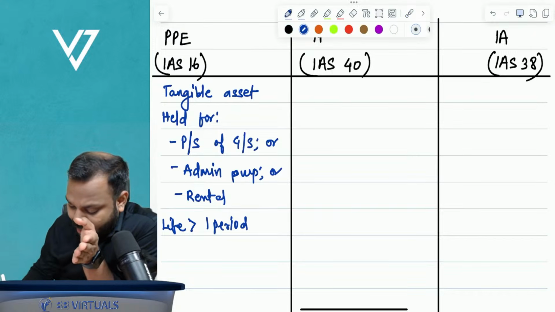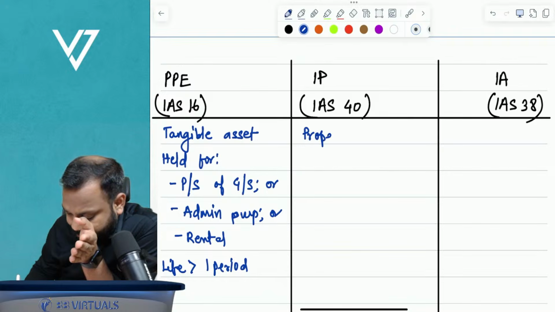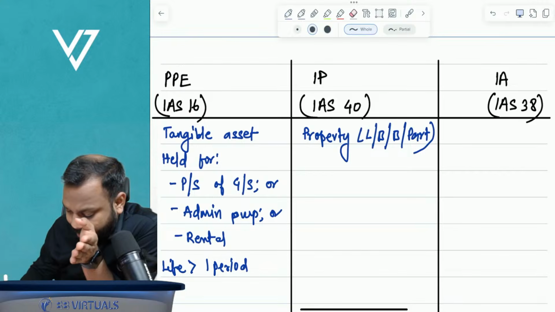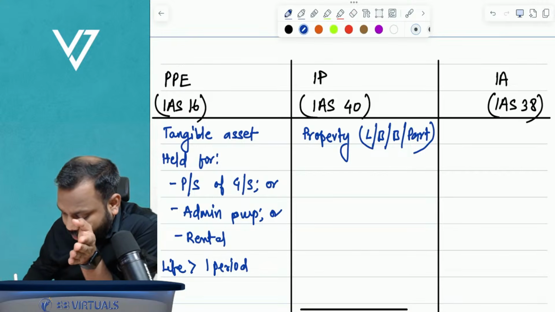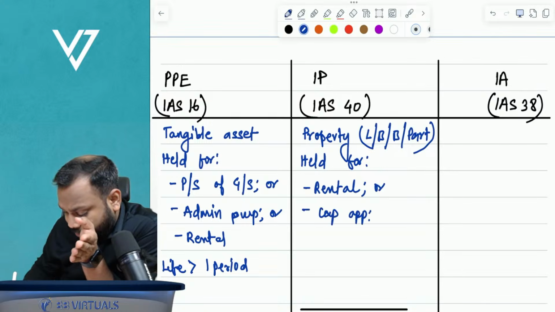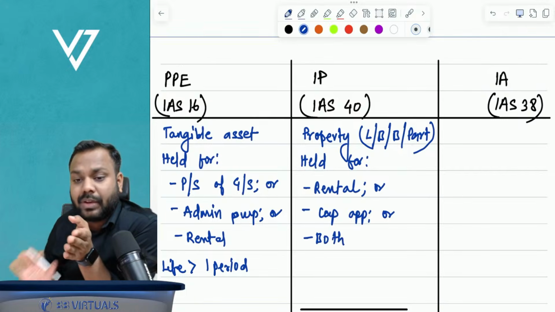So now here I will say the definition of investment property is property, that is land, building, both or a part thereof, held for rental or capital appreciation or both, is called investment property.